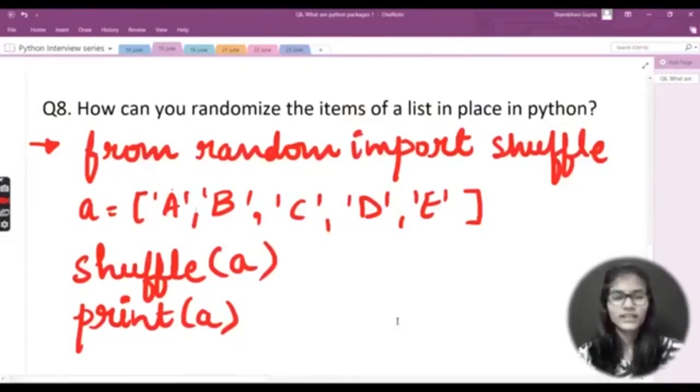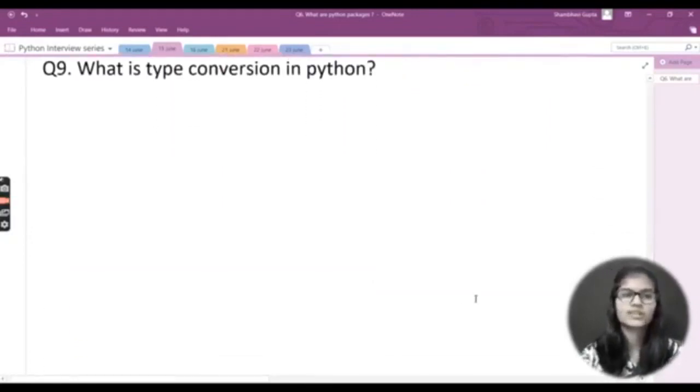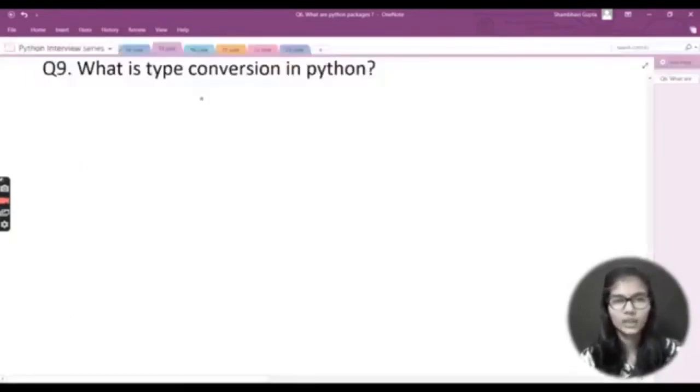Fine. I hope by this time you have implemented this code in your IDEs and gotten some results and outputs. Let's move to the next question. My next question is: what is type conversion in Python? This is a very interesting and very important question.